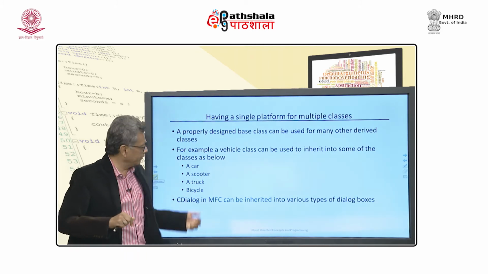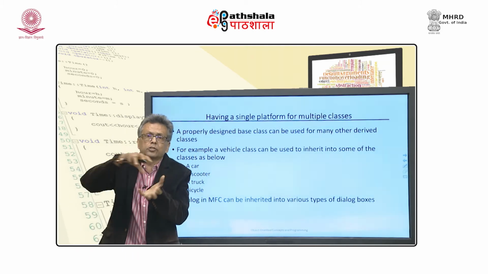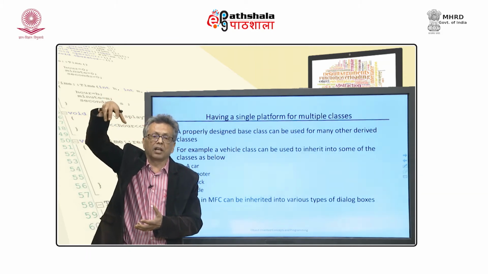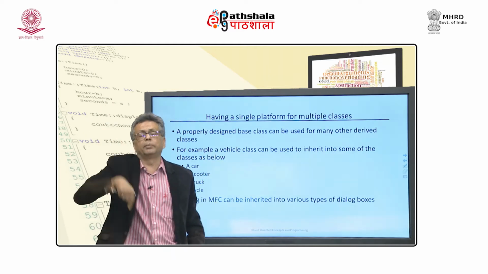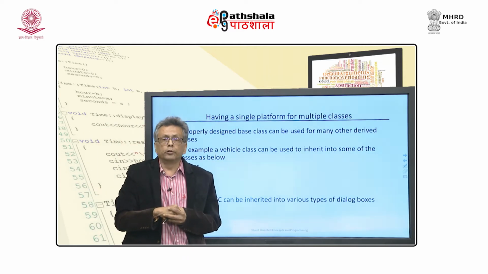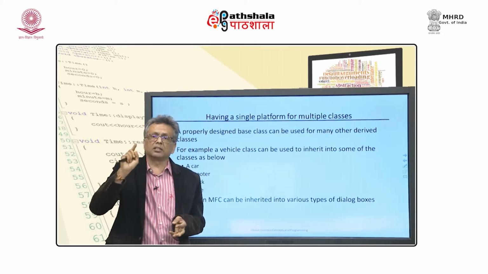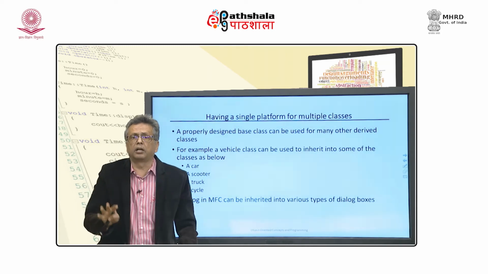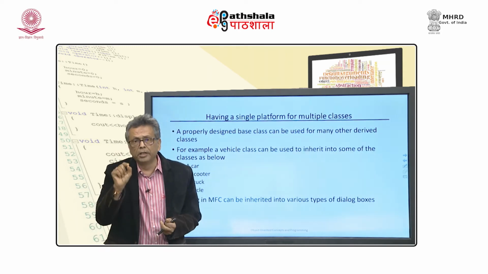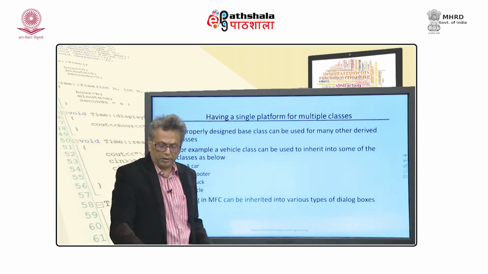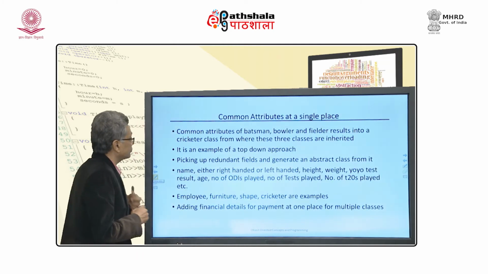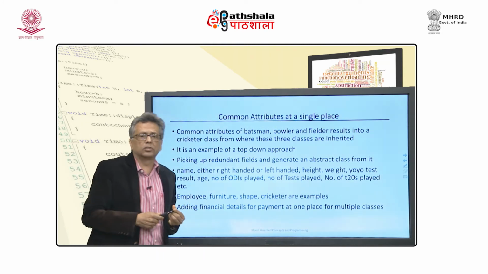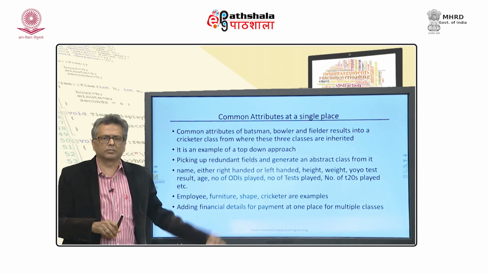So, instead of that, what we can do is we can take up all these common features together and keep them in the class, the base class. Now, you inherit all these 3 classes from that base class. What do you need to do? Simple, change that thing in the base class, and once you change in the base class, the change is reflected in all 4 or 5 or 10 or 15 or 100 classes. You do not need to go and pick up individual class and do it, and that is the other advantage of this inheritance. The other thing is common attributes are stored at a single place.